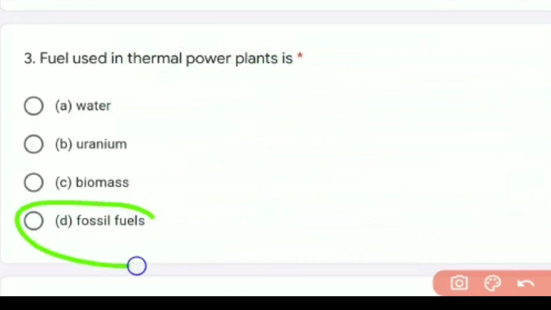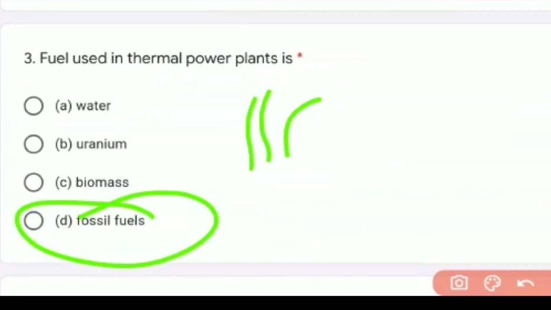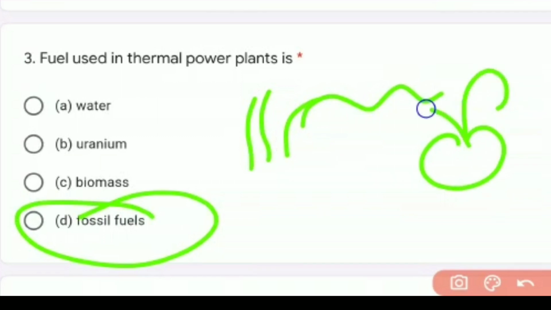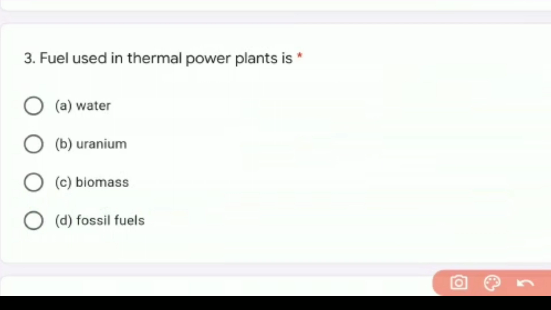So we use fossil fuels to heat the water, and once I convert that to steam, that steam starts rotating the turbine, and from that turbine I get the electrical energy. So this is the third question. The answer for this is fossil fuels. Let us go to the next question.